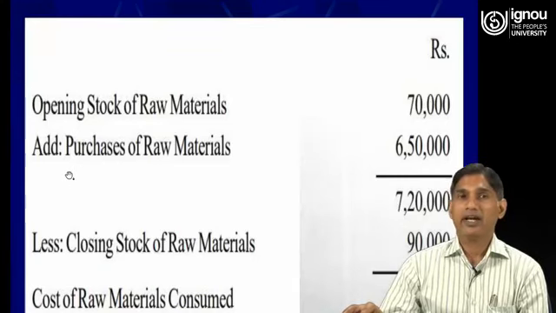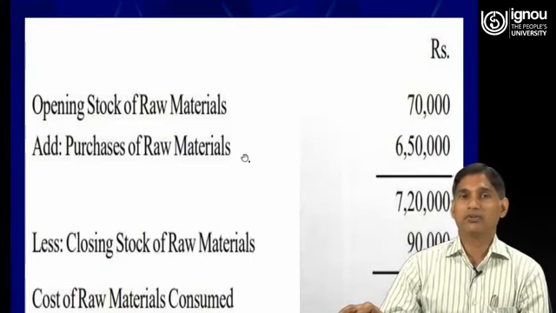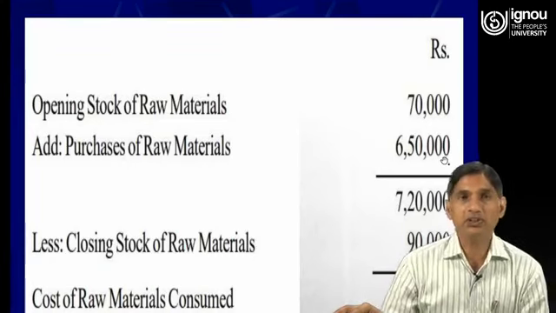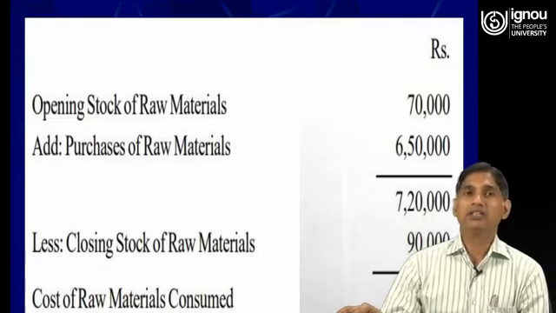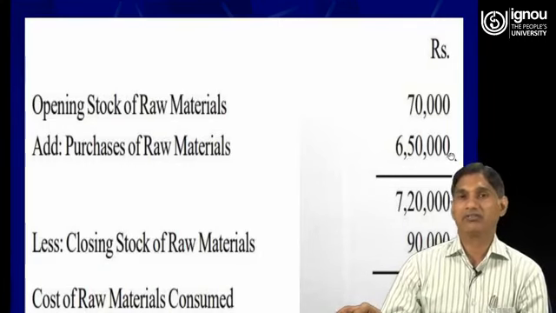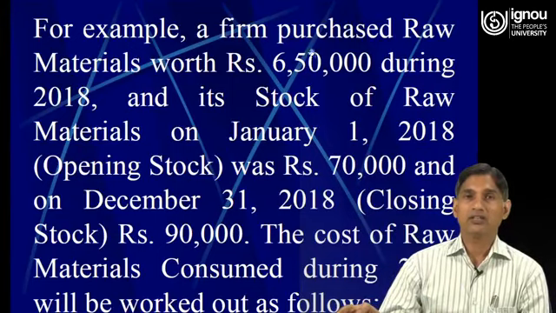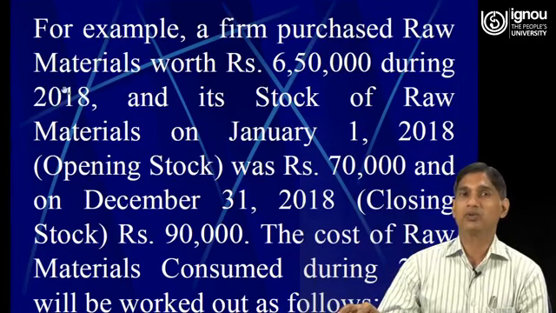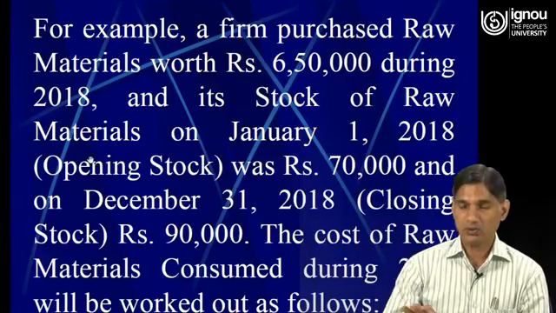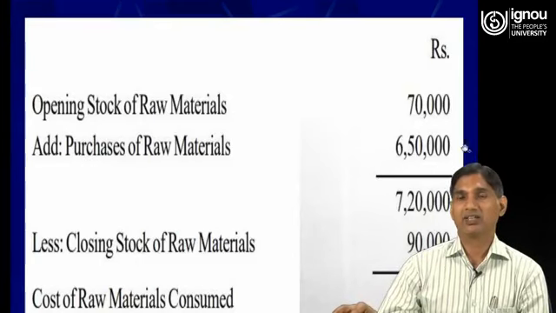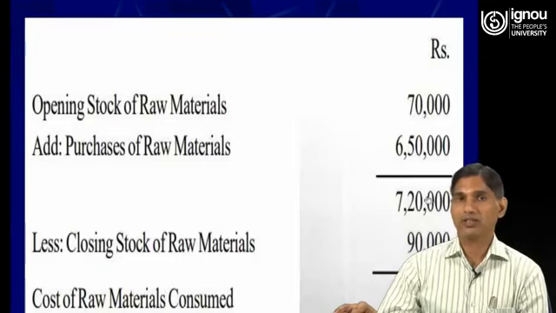Then add purchases of raw materials, it is 6,50,000. So it means during the year we have purchased raw materials of rupees 6,50,000. This is also provided in the question: the firm purchased raw material worth rupees 6,50,000 during the year 2018. So the total of these two items is 7,20,000.